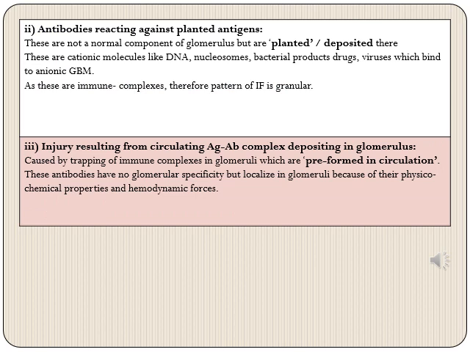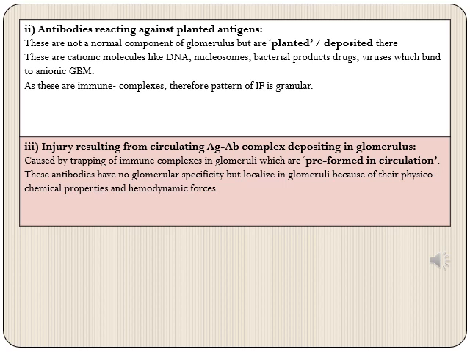So we just discussed one mechanism of antibodies reacting, where antibodies were directed against glomerular antigens. Now, the second mechanism of glomerular injury due to antibodies is antibodies reacting against planted antigens. So these planted antigens are not a normal component of glomerulus, but are planted or deposited there, unlike the other mechanism which we just discussed, where the antigens were of glomerular origin. So what are these antigens?